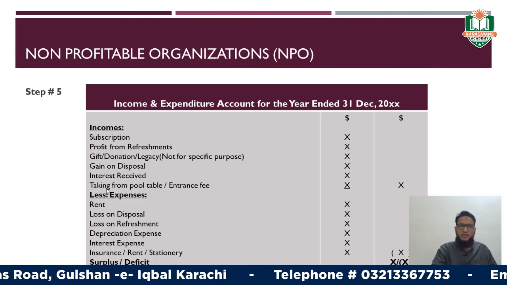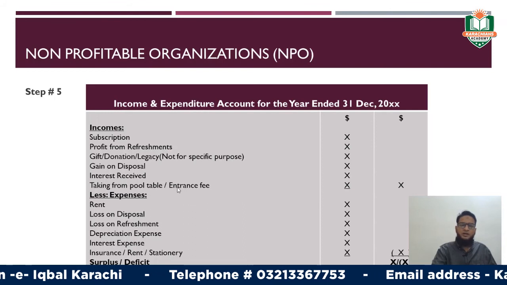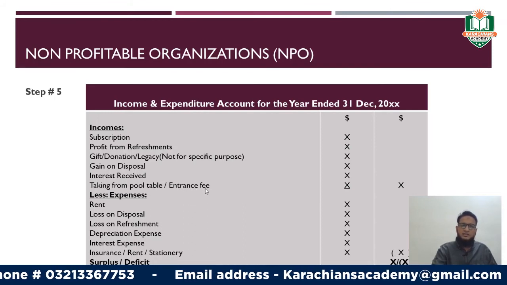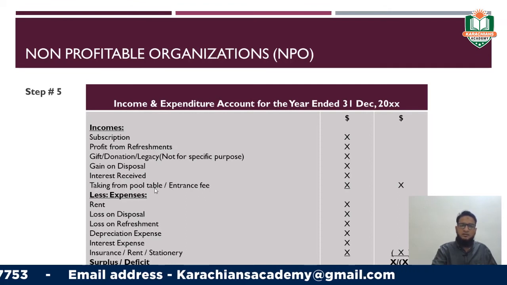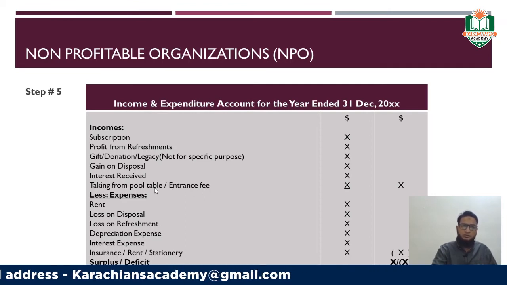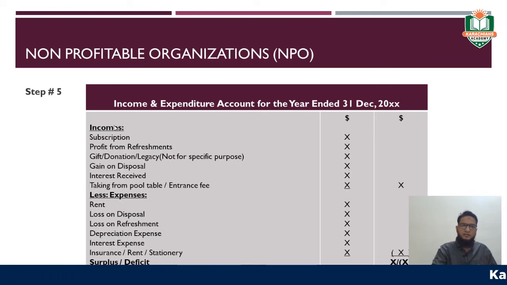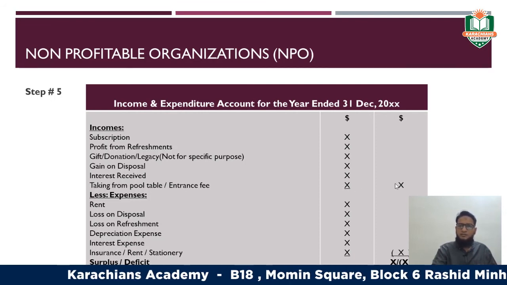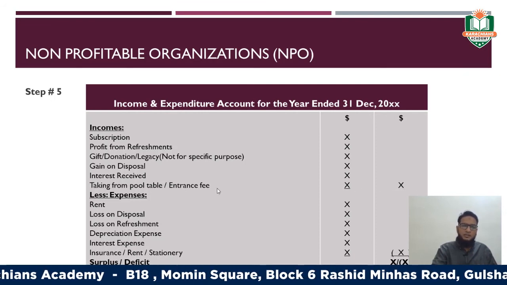Then takings from the pool tables or entrance fees can also be given in the question. Both of these also participate in the income of the non-profitable organization. Therefore, you should write them under the heading of incomes, right? Then find the total of all these incomes and write it in the last column. Then what you need to do,